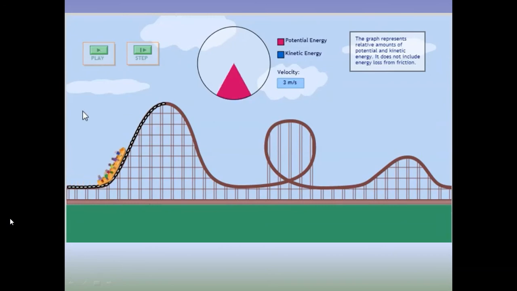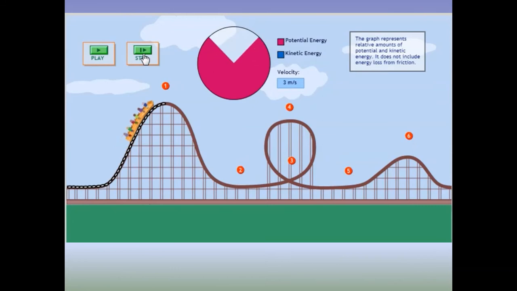As you can see in this small demonstrative video, the roller coaster is moving from one point to another. Now let's discuss it in steps. So when it moves to point 1, you can see it has the maximum potential energy. When it moves from point 1 to point 2, the whole of its potential energy has been converted into kinetic energy. Now due to this kinetic energy, again it moves to point 3 and it starts gaining some potential energy.